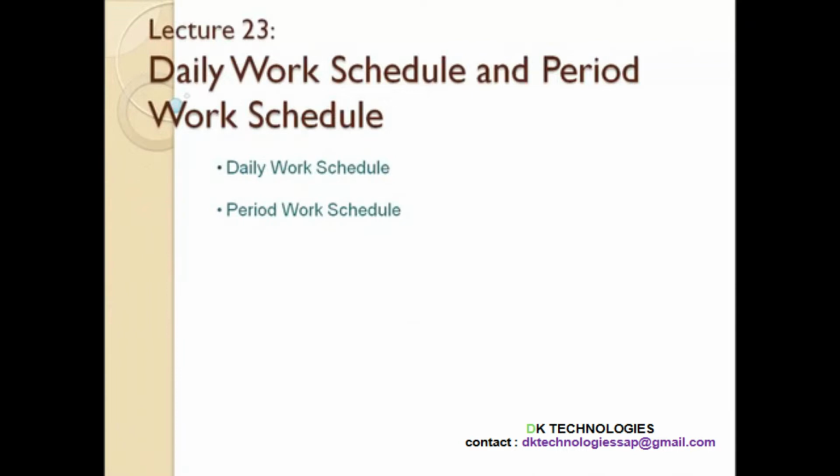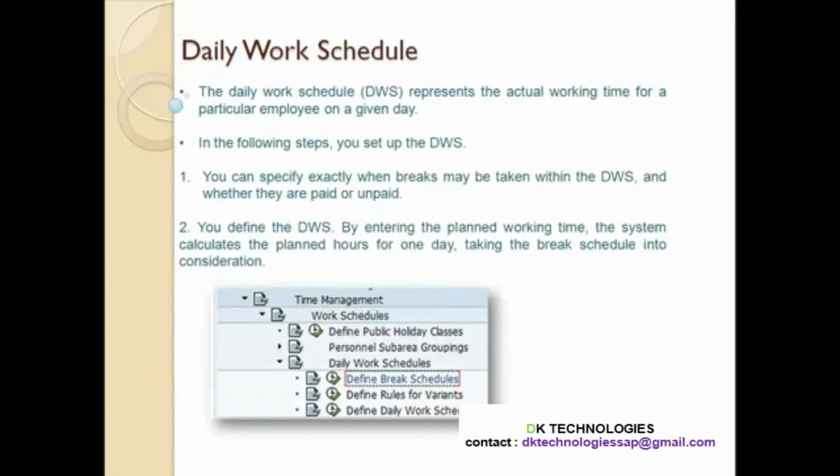In this lecture 23, we will understand what is daily work schedule and what is period work schedule. So, what is daily work schedule? By the name itself it says daily work schedule represents the actual working time for a particular employee on a given day. So daily work schedule is the actual working time for an employee on a given day.